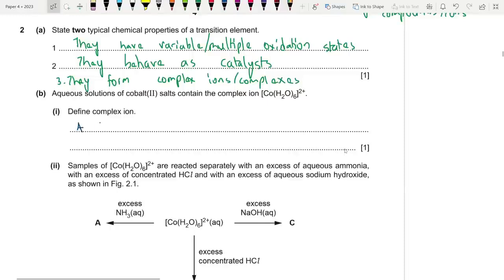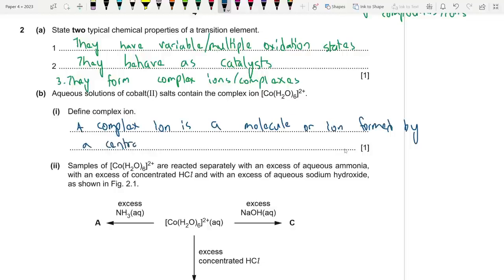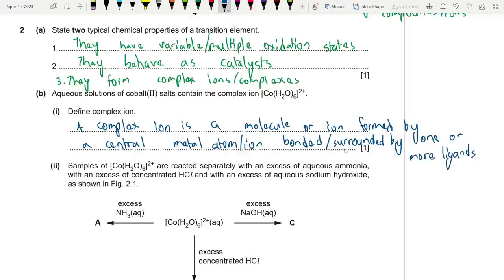A complex ion is a molecule or ion formed by a central metal atom or ion bonded to or surrounded by one or more ligands, where a ligand is a species which contains a lone pair and can form a dative covalent bond with the central metal atom.